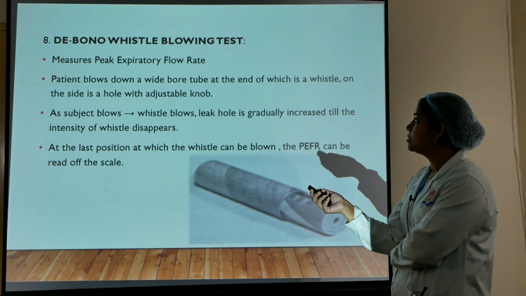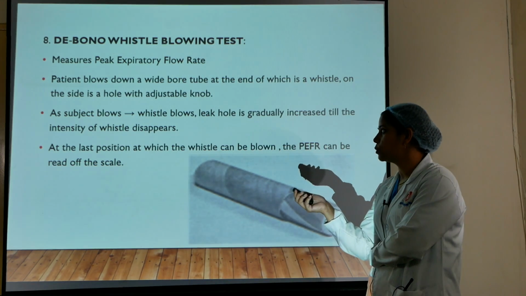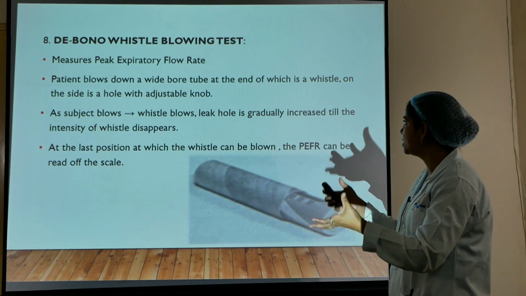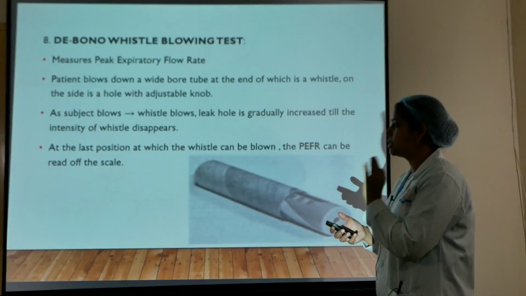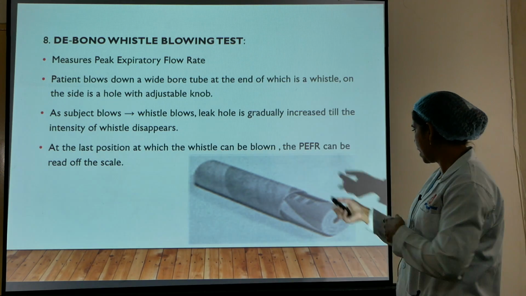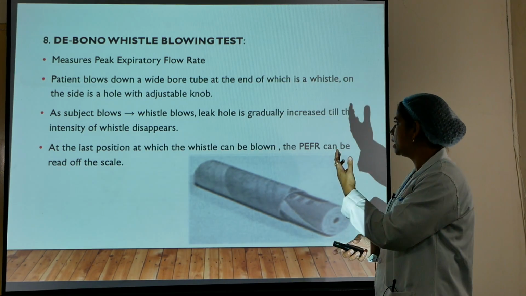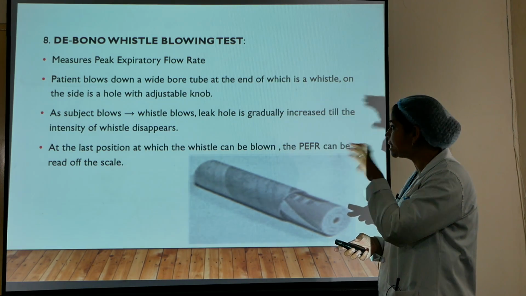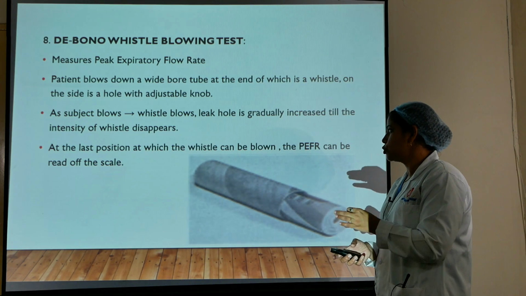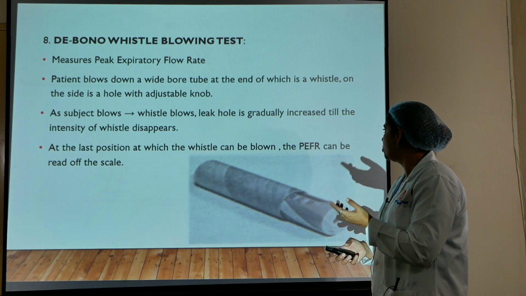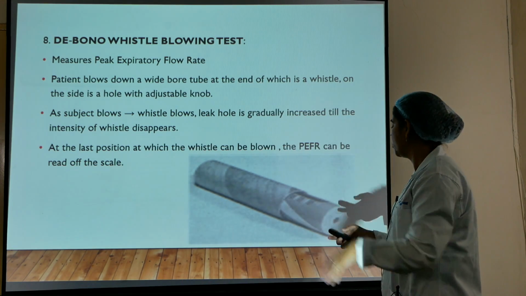Another bedside PFT test is de Bono's whistle blowing test, which measures the peak expiratory flow rate. The patient blows down a wide bore tube at the end of which is a whistle. On the side is a hole with an adjustable knob. This is a diagram of the whistle which is used. As the subject blows, the whistle blows, and the leak hole is gradually increased till the intensity of the whistle disappears. At the last position at which the whistle can be blown, the PEFR can be read off on the scale present on the whistle.